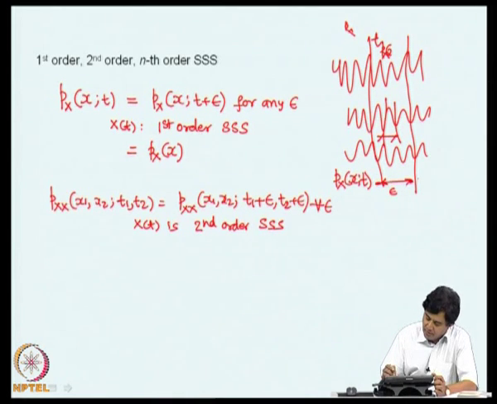Now, you can take different pairs of random variables which are separated by the same distance epsilon. No matter which pair you take, you get the same joint density function. As long as they are separated by the same distance on the time axis or the t axis, they will have the same joint probability density function. Then we say it is second order strong sense stationary, and in this case Pxx would be a function of x1, x2 and the time difference t2 minus t1.